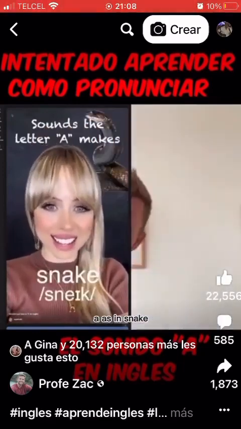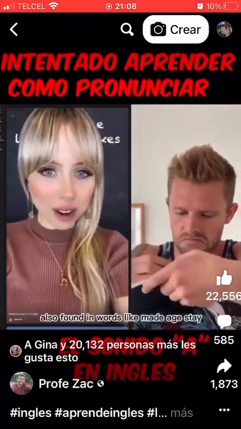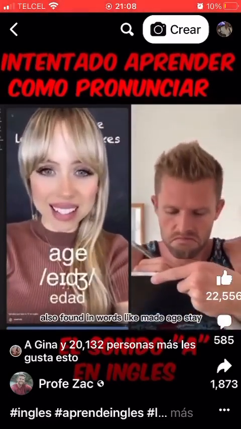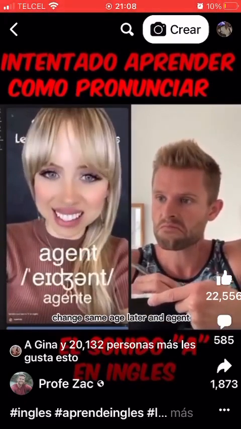A, as in snake, represented by this symbol in the International Phonetic Alphabet. Also found in words like made, age, stay, change, same, later, and agent.